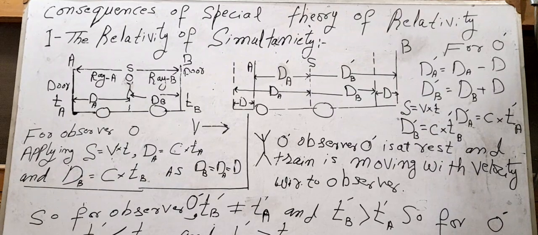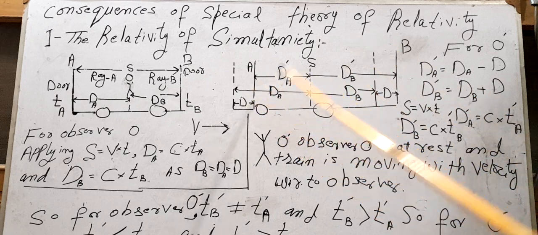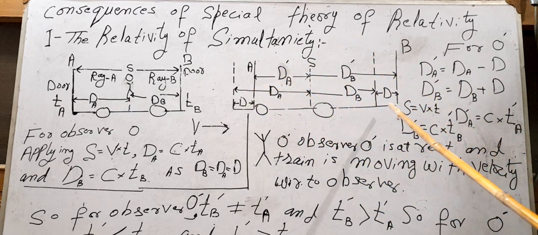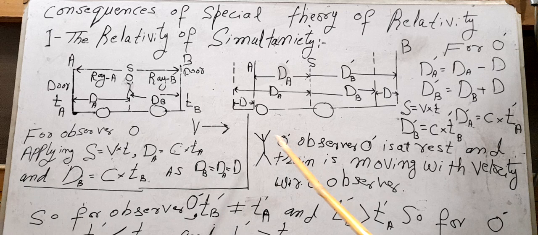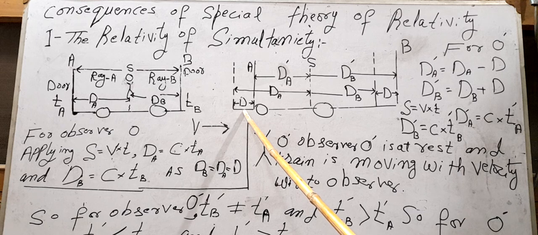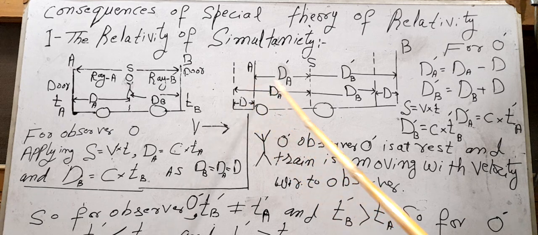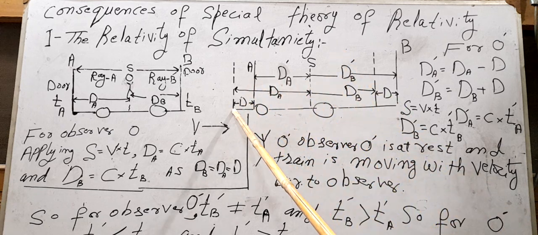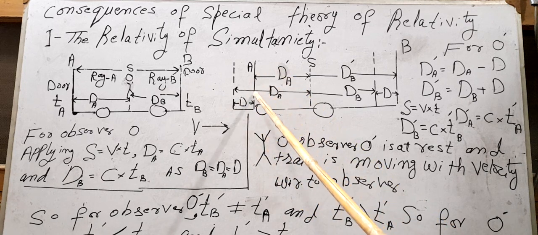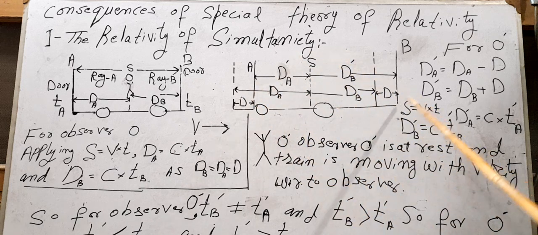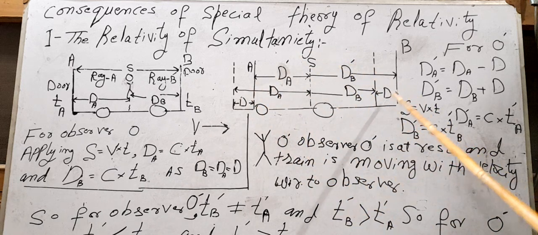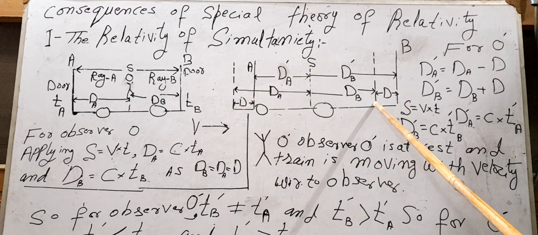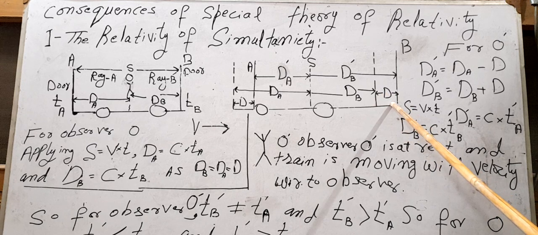Now, during the time in which ray A strikes door A and ray B strikes door B, the train has covered some distance d. Therefore door A has moved towards the source of light during this time, and door B has moved away from the source of light by the same distance d.